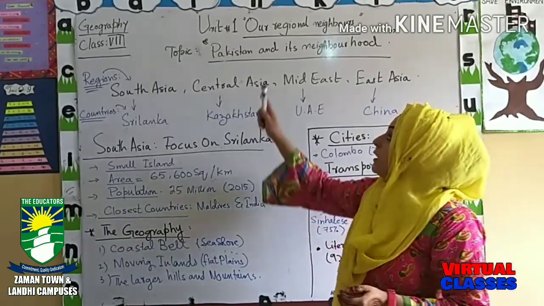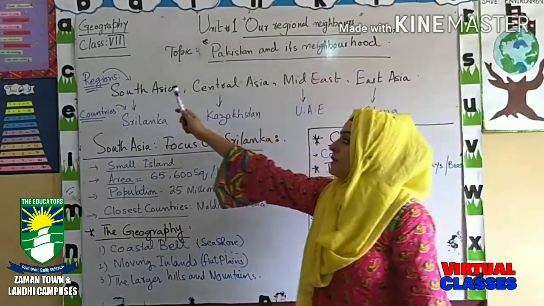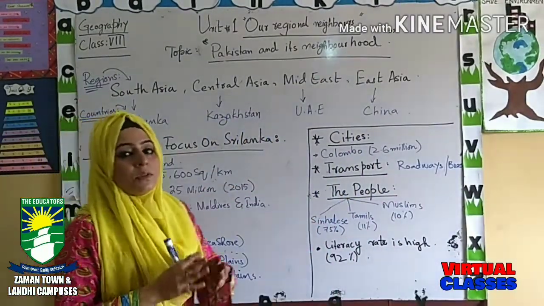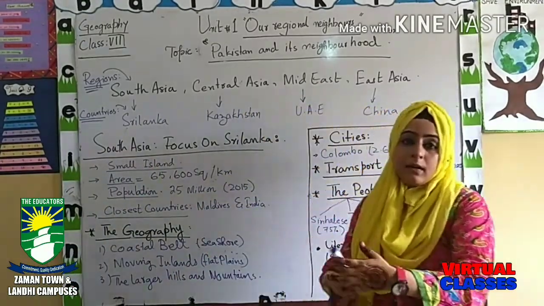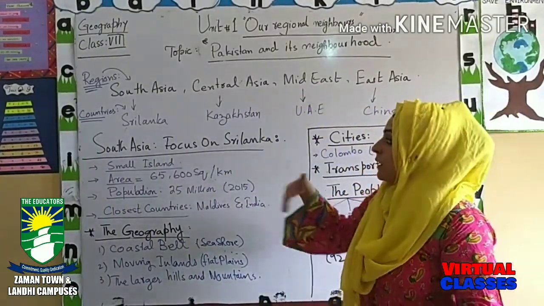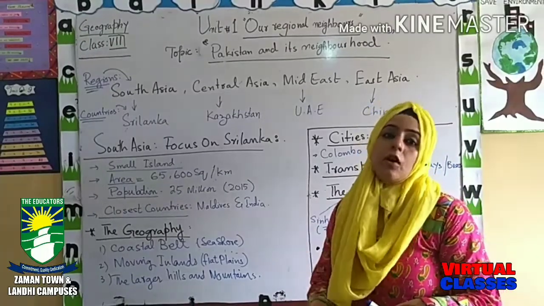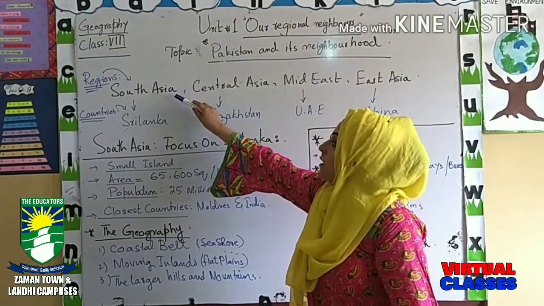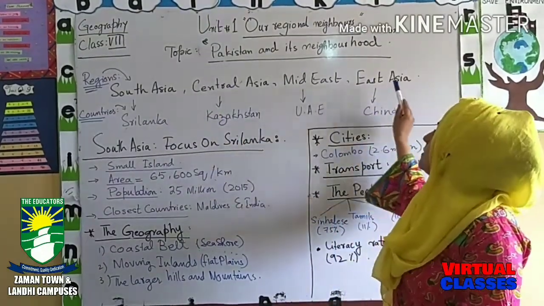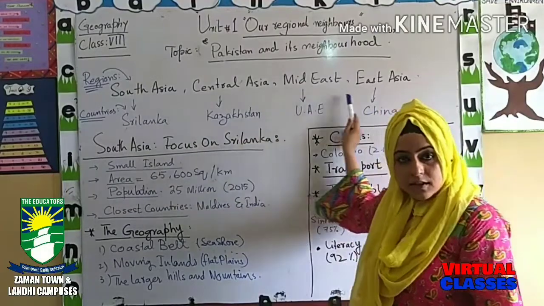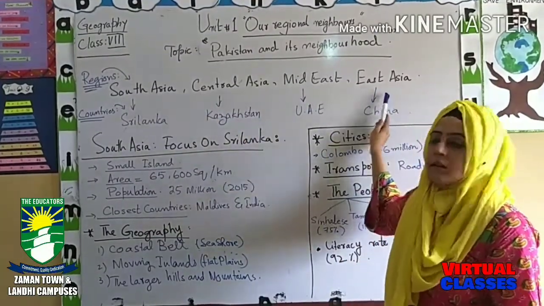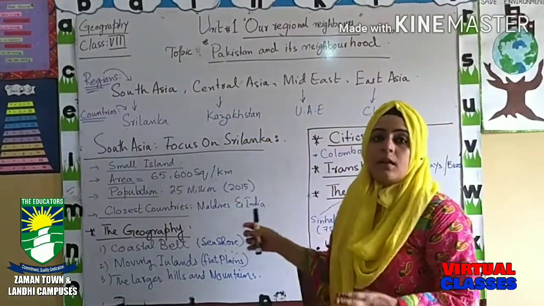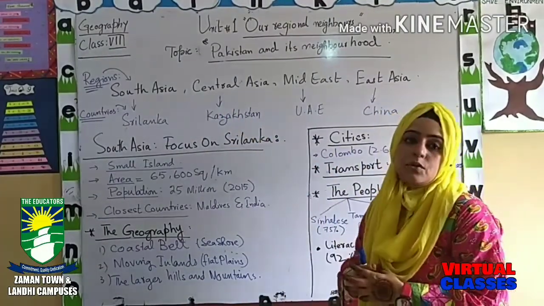Is that clear? If we talk about the region, first I have written here the word region. Region means an area which is connected to your land, your land and the connected area right after your land. It would be your regional part. For instance, South Asia, Central Asia, Middle East, East Asia. These are the regions, and these are the neighboring regions. South Asia is connected with Central Asia, so they are regional partners. They are the regional neighbors to each other.